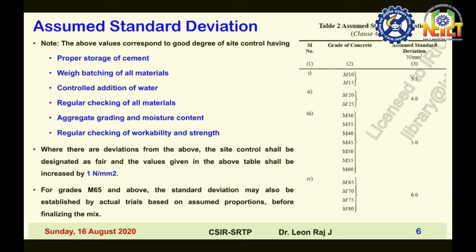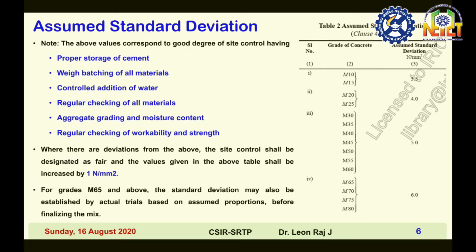Then regular checking of all materials, for example whether the aggregates have organic content, whether they are chemically inert, and all these properties have to be regularly checked. Then aggregate grading and moisture content.